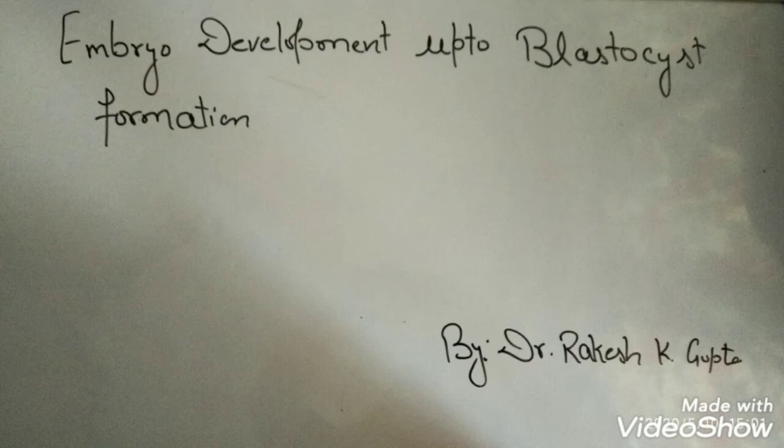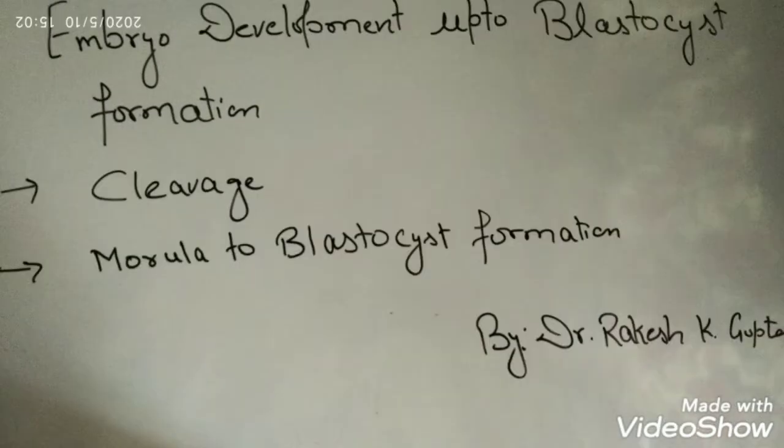Students, today we will study embryo development up to blastocyst formation. In the previous video, we studied in detail the process of fertilization. As we know, after fertilization, the structure so formed is called a zygote. The zygote, unlike the sperm or the ovum, is always diploid in nature because it is formed by the fusion of two haploid nuclei, one derived from the sperm and another from the ovum.